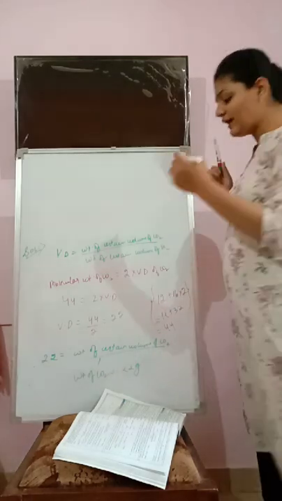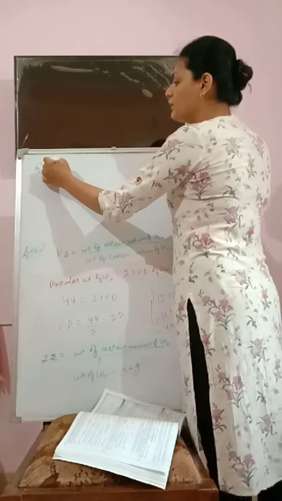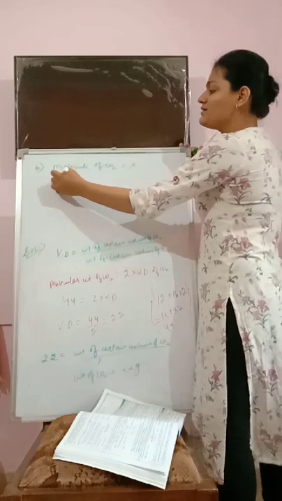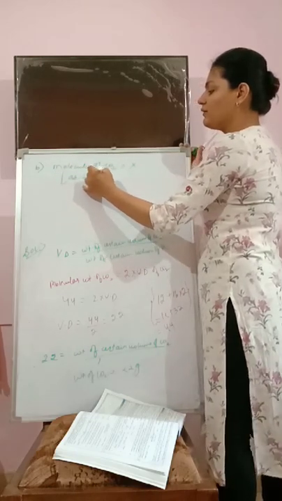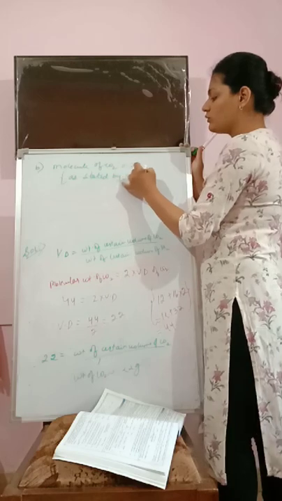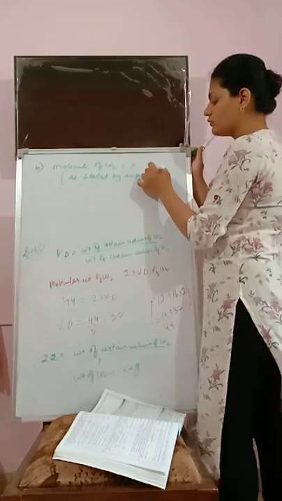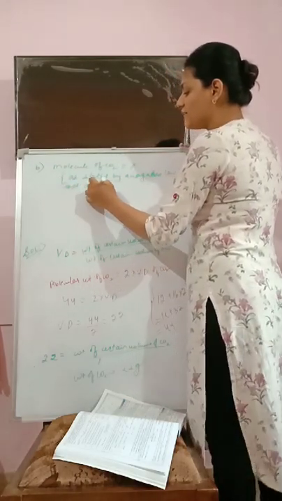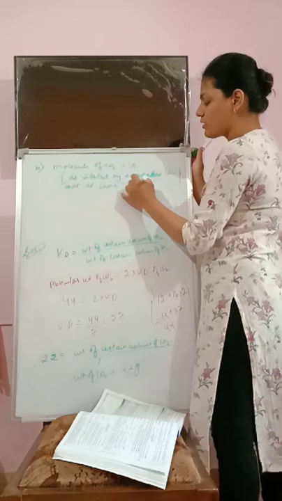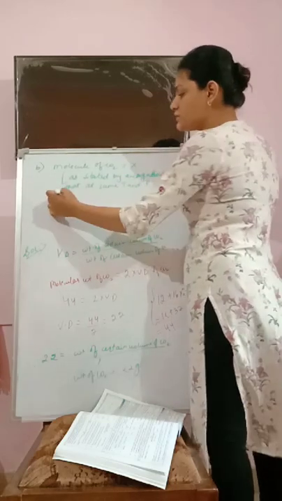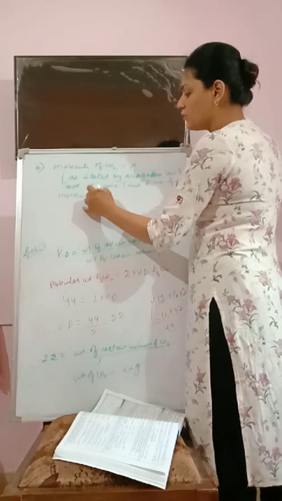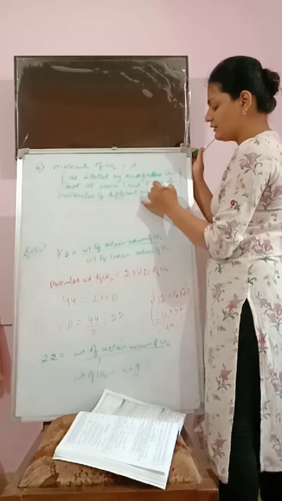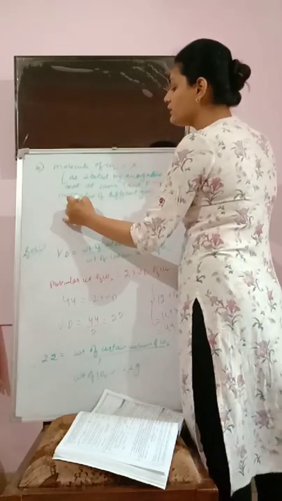So you will write the answer to part B: the molecules of CO2 will be X, as stated by Avogadro's law, that at the same temperature and pressure, the number of molecules of different gases in a cylinder remain the same.